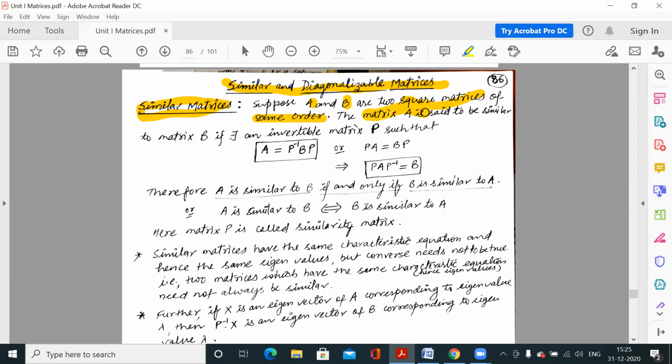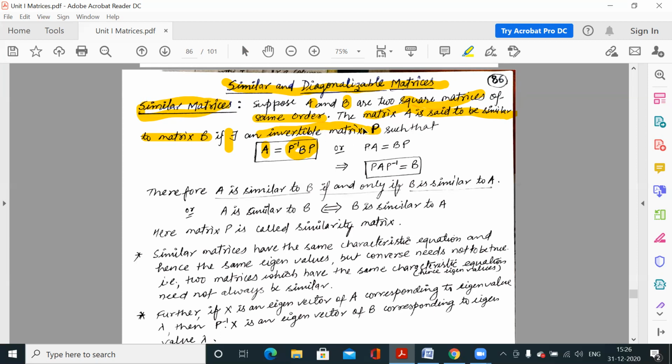Now the matrix A is said to be similar to matrix B if there exists an invertible matrix P such that A is equal to P inverse B P. Invertible means a matrix whose inverse exists.